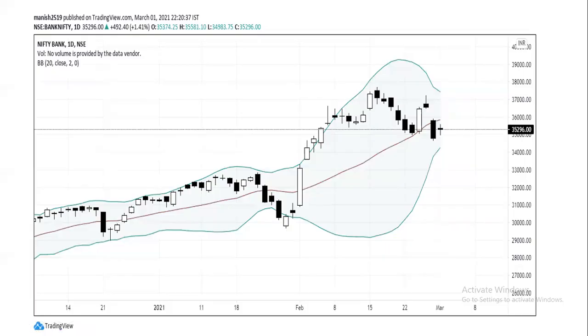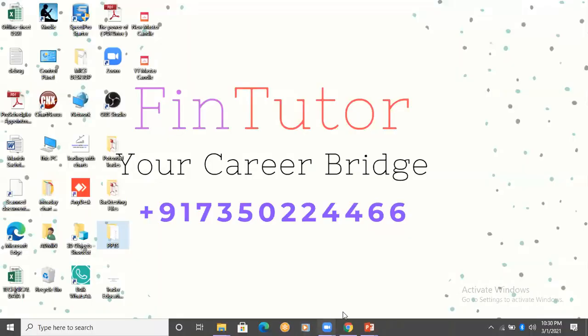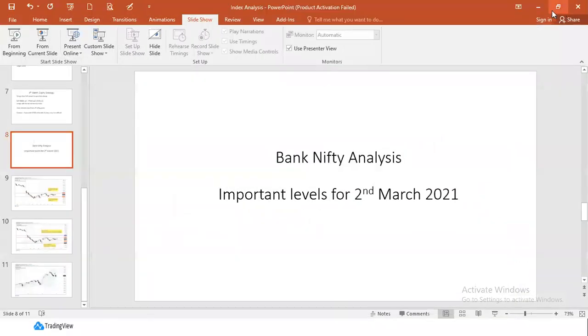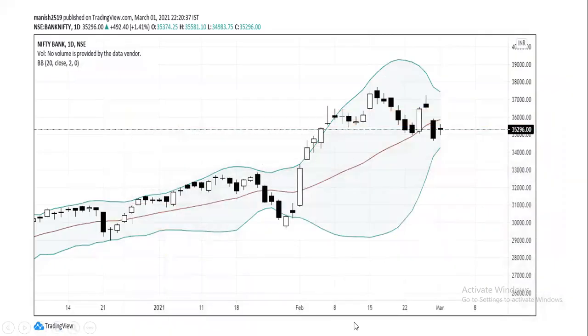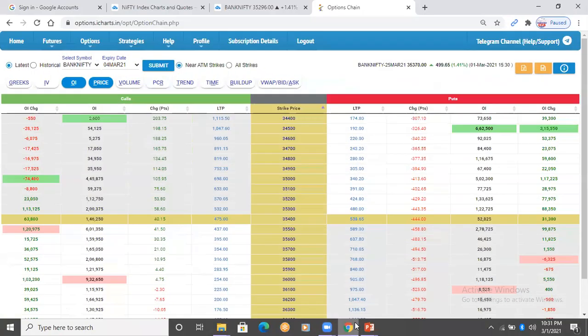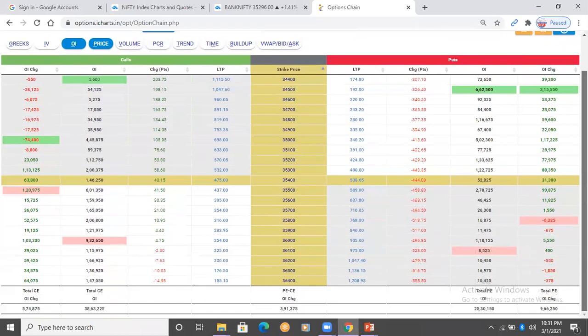Now let me show you open interest data and see what is the support and resistance as per the open interest concept. Okay, this is the option chain for Bank Nifty. As per this option chain, this is the put side data.